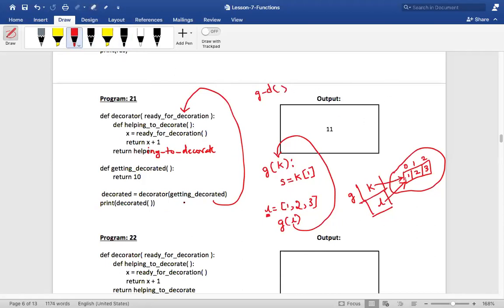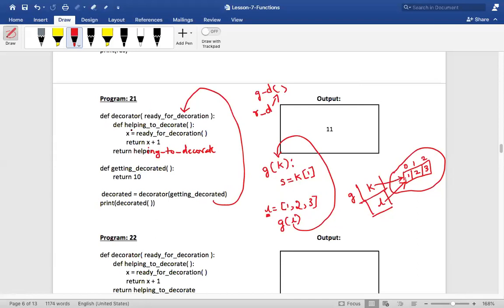Everyone, put that in the chat box. What is the other name I've given to it? It is called ready for decoration. So both are nothing but getting decorated only. Guys, did you understand till here? Okay, right, fine.